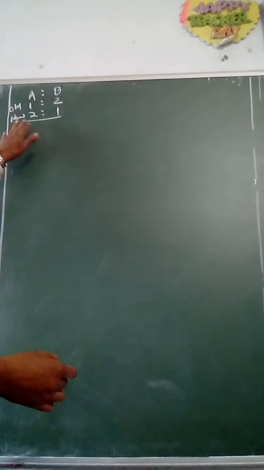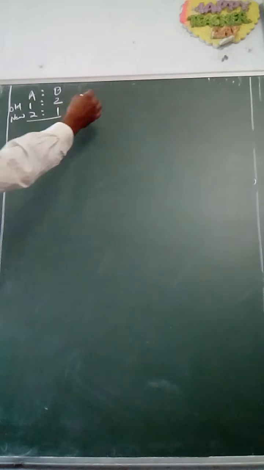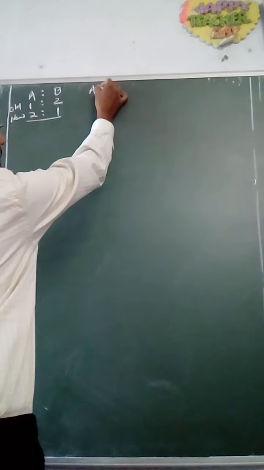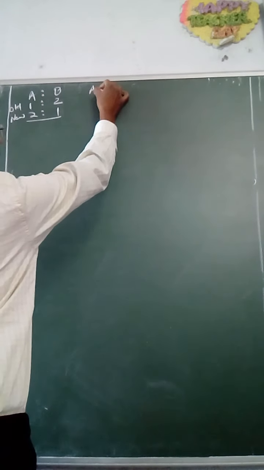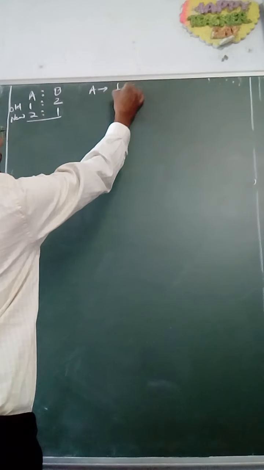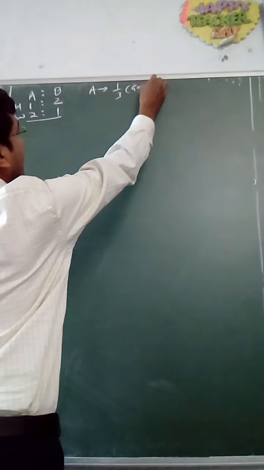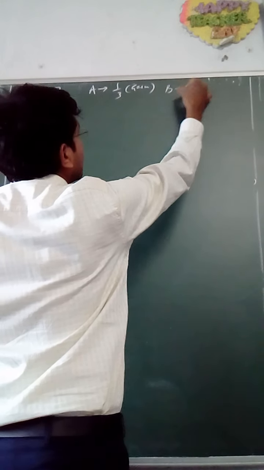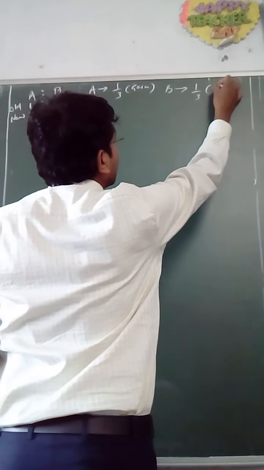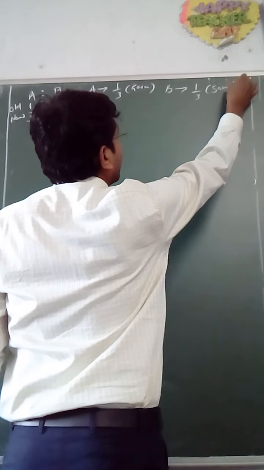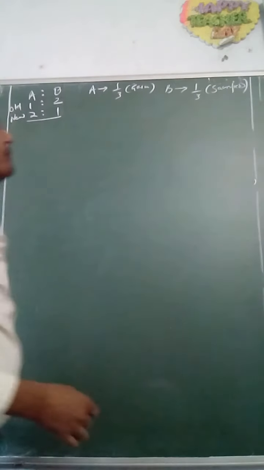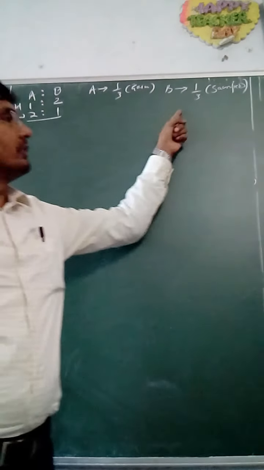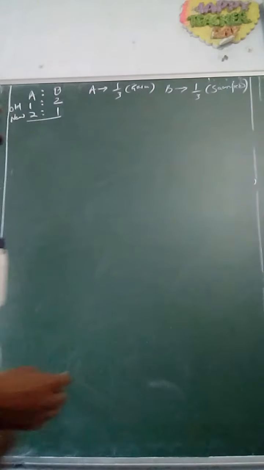So in this case, if you calculate A's gain or sacrifice, then you will find that A has gained 1/3 and B has sacrificed 1/3. So A has gained 1/3 and B sacrifices 1/3.